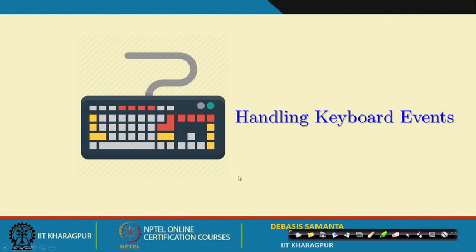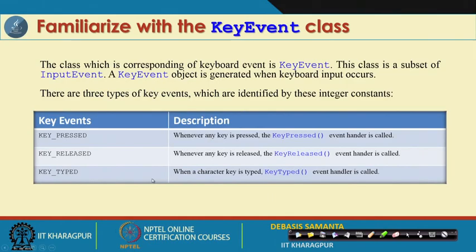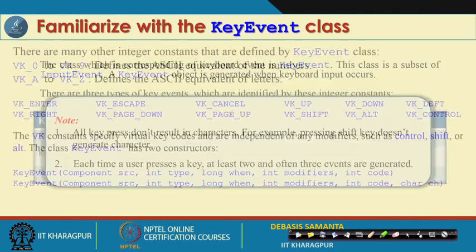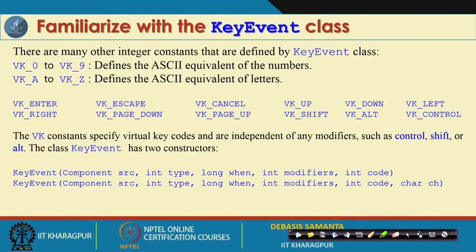Now, handling keyboard events. Let us see how the keyboard can be handled. As we have already discussed, whenever a keyboard event occurs, a key event object will be created, and this object has different fields: key pressed, key released, and key typed, and it also has many other fields. As far as the different keys are concerned, the keyboard that we use in general has many function keys, alt, control, shift, then modifiers, and then some non-functional keys, and then character keys, numeric keys, all these things are there.